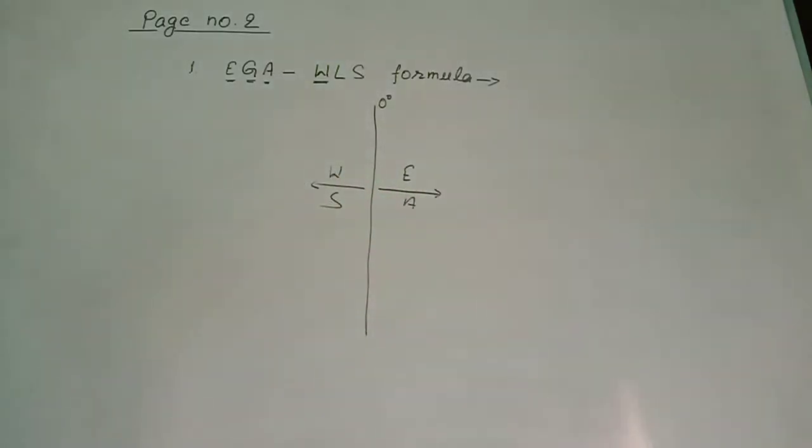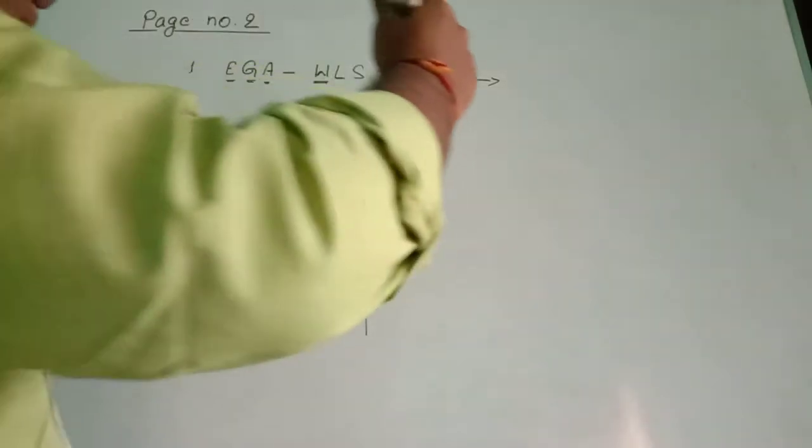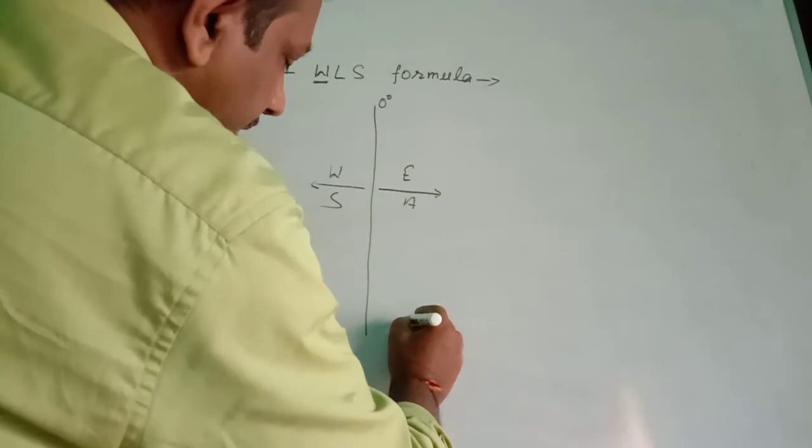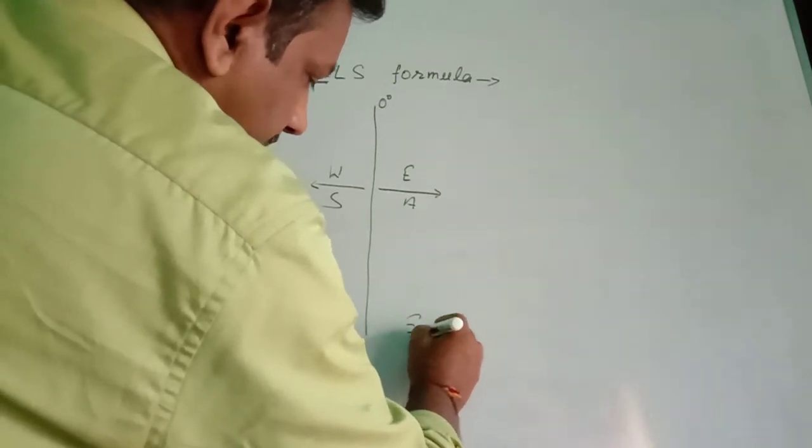This formula you have to explain, and the base of the explanation should be the variation in time for each degree of longitude. And ultimately you will give an example also.